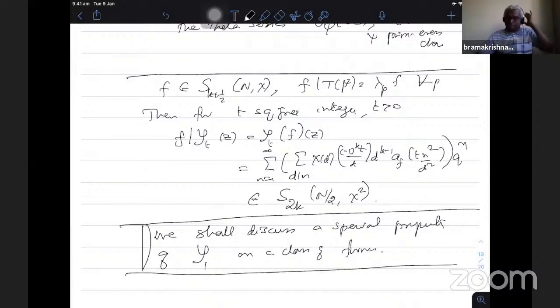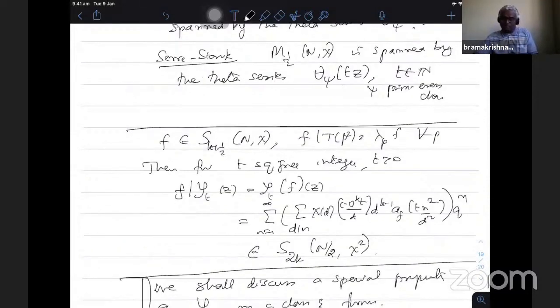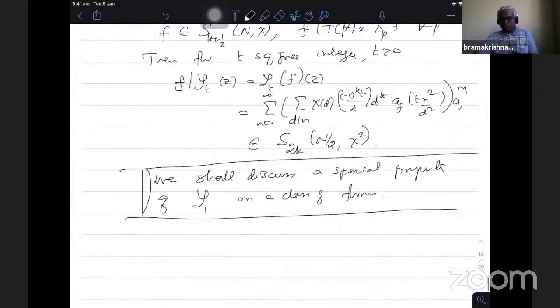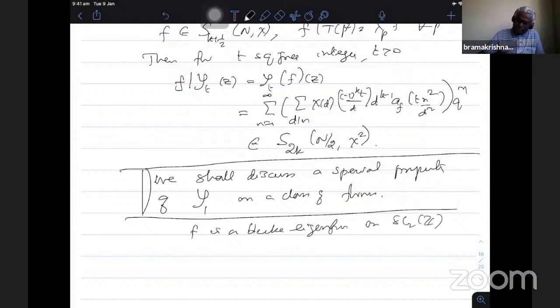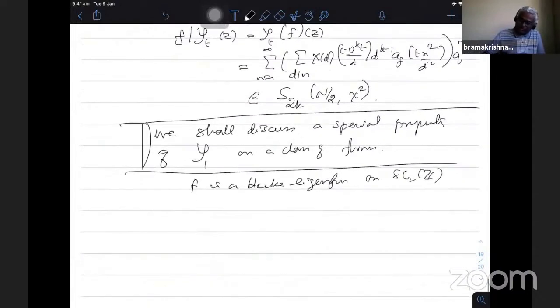One just has to play around with the multiplicative relation among the Fourier coefficients, and then observe that the Shimura map gives rise to exactly the image in terms of the given function. The class of functions we consider is f a k-eigenform on SL2Z. Later on it was generalized by others, and I will also tell about that.